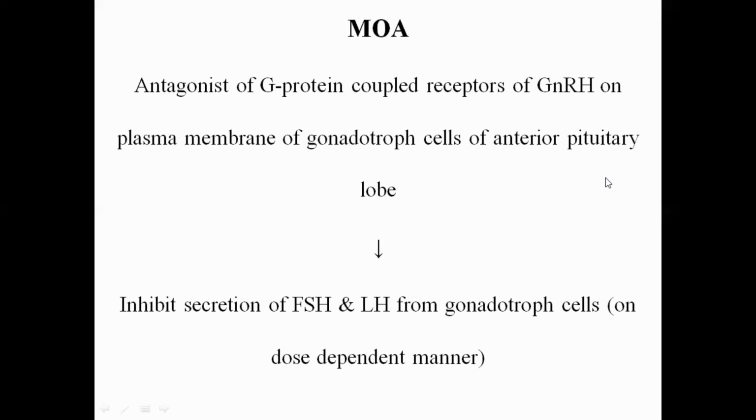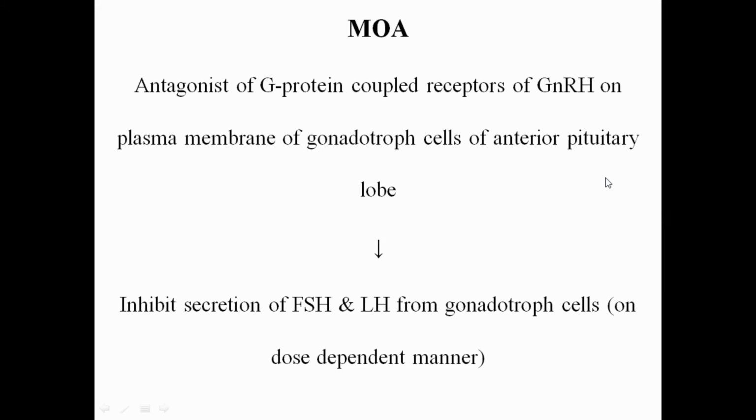So what will happen? The gonadotropin releasing hormone which is released will not be able to bind to those receptors. There will be inhibition of the release of the luteinizing hormone and the follicle stimulating hormone from the anterior lobe of the pituitary gland, and that happens in a dose dependent manner.